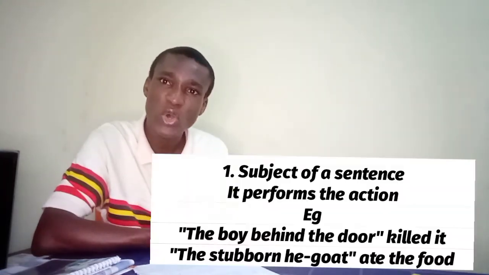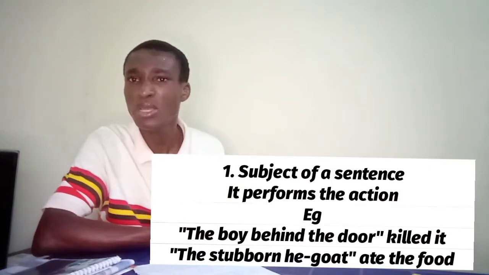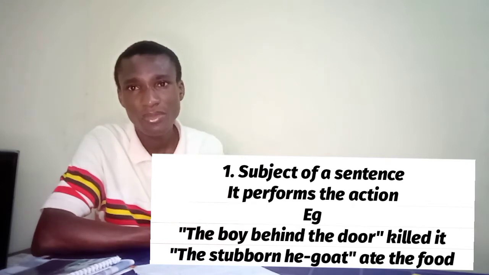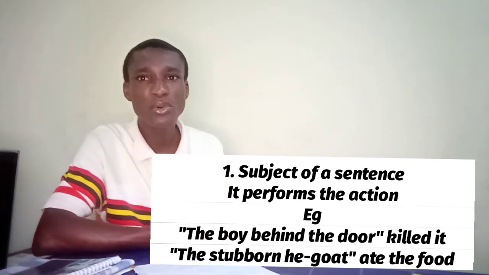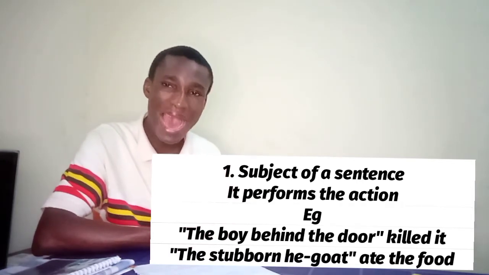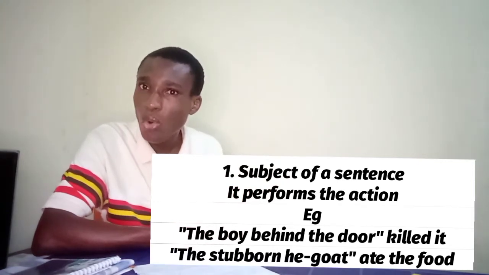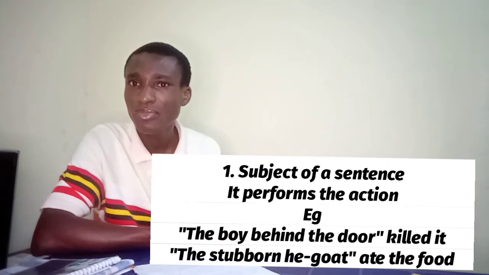Number 1 is subject of a sentence. If we say a noun phrase functions as the subject of a sentence, that is to say, it performs the action the verb is doing. For example, the boy behind the door killed it. The boy behind the door killed it. Ask yourself, what is performing the action?